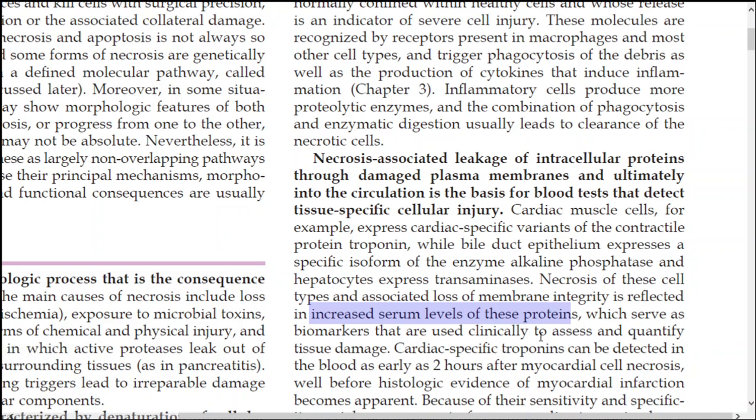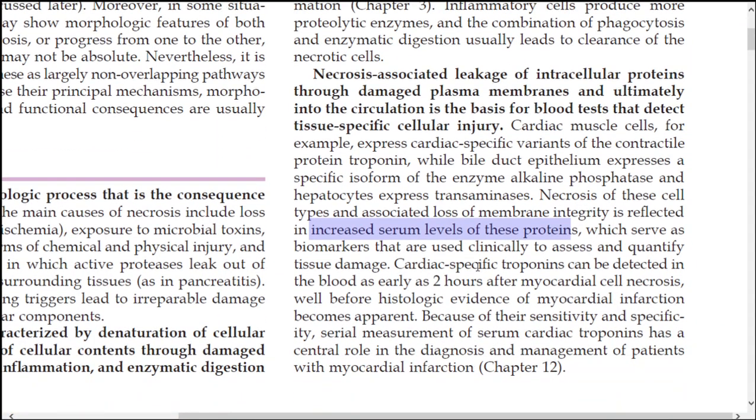These are biomarkers that are used clinically to quantify tissue damage. Two hours after myocardial cell necrosis, the cardiac specific troponins can be detected. We need to wait for two hours; only then can we find cardiac specific troponins present in the blood. Because of their sensitivity and specificity, the measurement of serum cardiac troponin has a central role in diagnosis. You can easily diagnose whether the patient is suffering from myocardial infarction or not.